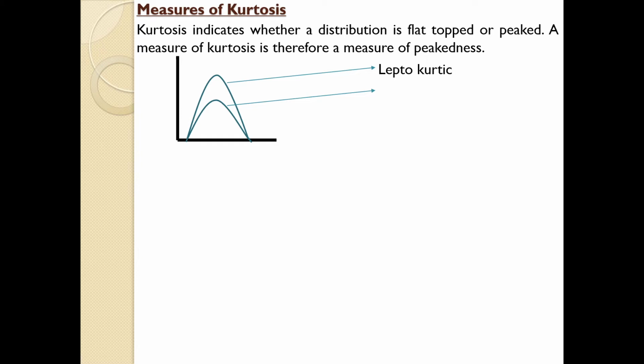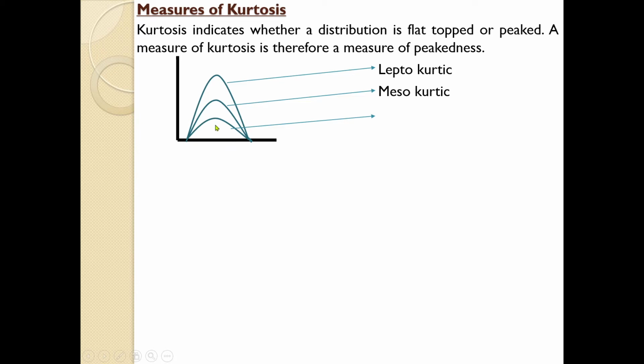If you go to the second one, you have another curve which is lower than the first one, and it is known as mesokurtic. And usually in almost all the cases, the mesokurtic curve is considered to be the normal curve.